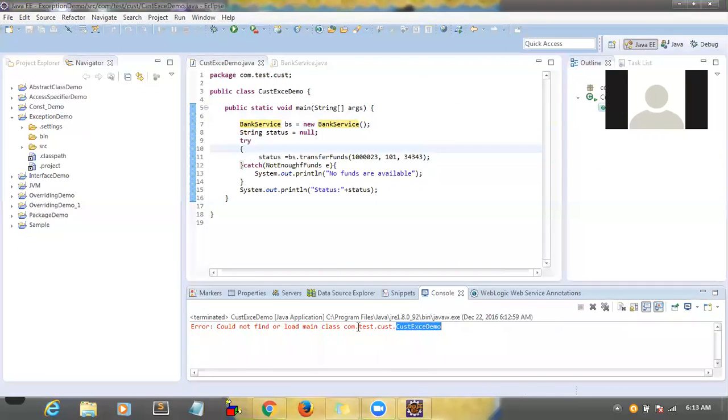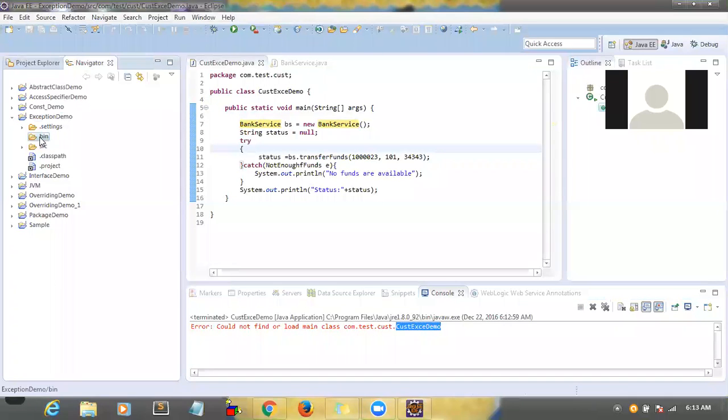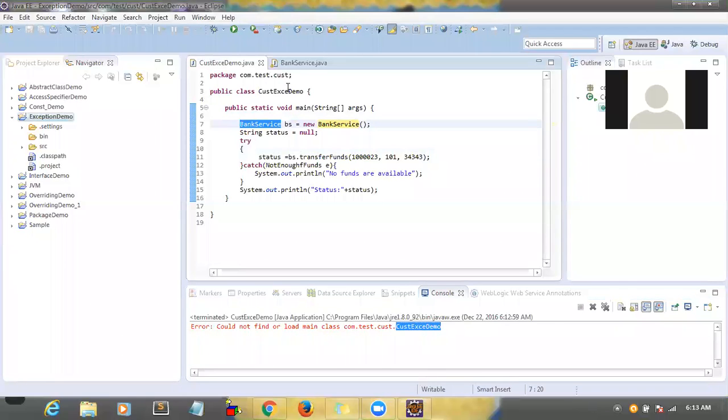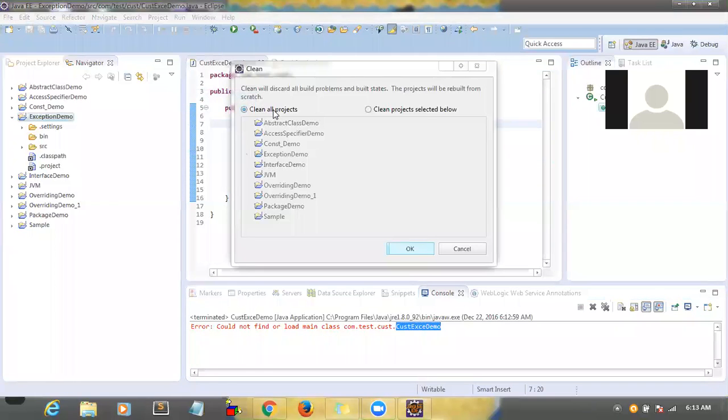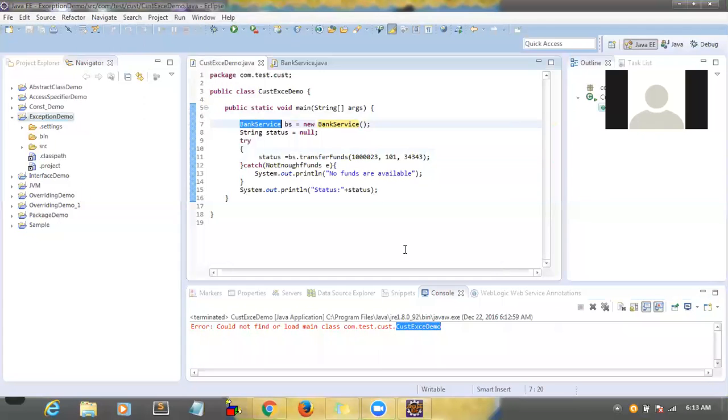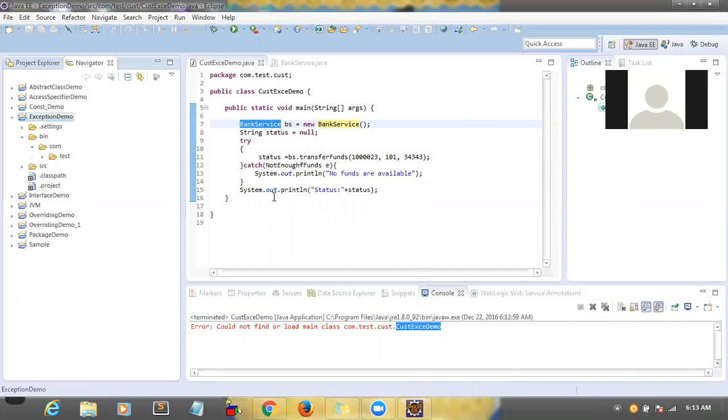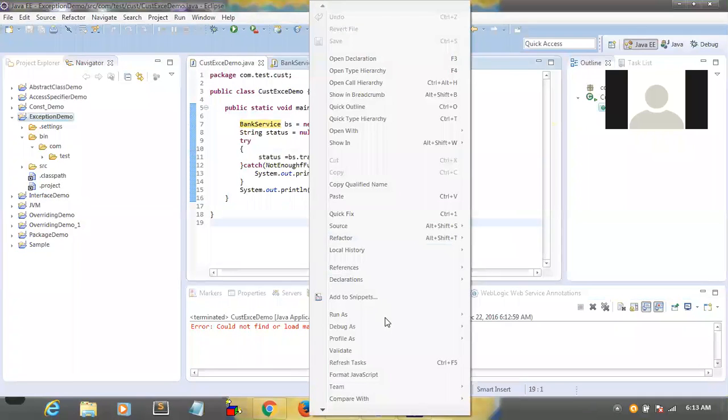There is no class com.test.custom, because inside bin there is no such class. Sometimes it will give an error also if it is not able to find this class. So that's what I did. Just right click, clean build, select all the projects, then it will create .class files. Now see, the files came, right? Now can you run it?